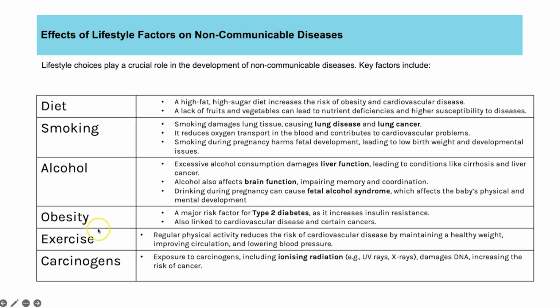Obesity linked to type 2 diabetes. Exercise, so if you are doing regular exercise, that actually reduces your risk of cardiovascular disease. Carcinogens, these are basically chemicals that increase the likelihood of mutations happening in your DNA. So if you're exposed to carcinogens, then that could increase the likelihood of you developing cancer. So carcinogens include things like in cigarette smoke, there's carcinogens. This here should really be split because radiation isn't a carcinogen, because carcinogen means chemical, but as a separate factor, being exposed to ionizing radiation also increases your risk of cancer.